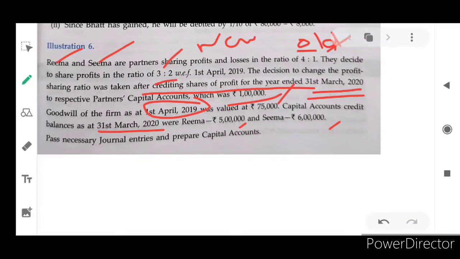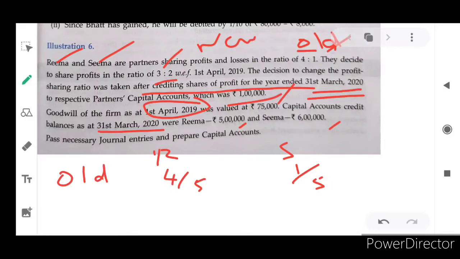First, Rema and Sema are partners sharing profits and losses in the ratio of 4:1. So 4:1 is their existing profit and loss sharing ratio. Rema, Sema, 4 by 5, 1 by 5. It is their old or existing profit and loss sharing ratio.